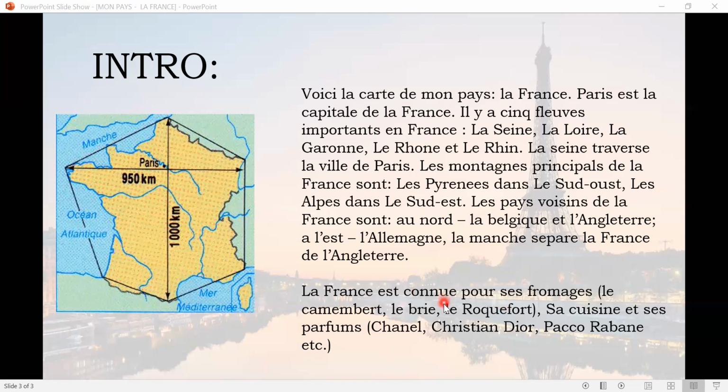Then we are going to discuss its fashion and its cheese, which are very famous. If the question is asked in the exam, La France est connue pour dash dash, the question in English is: France is famous for. So we'll write the answer fromage and also la parfum, and we can write the fashion, which is known as perfume itself.